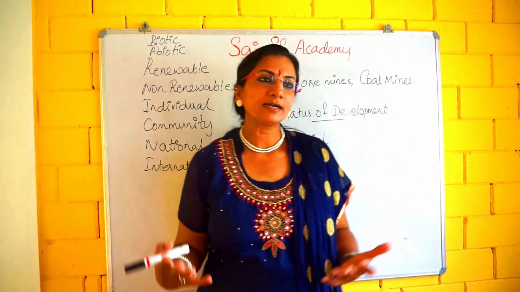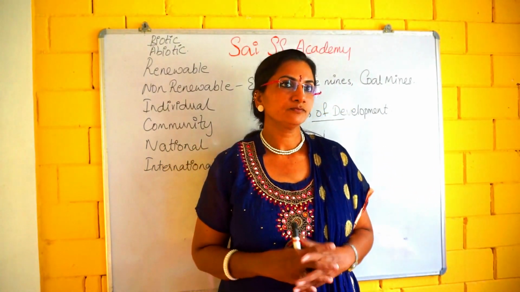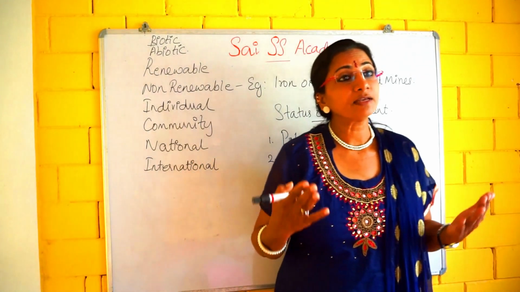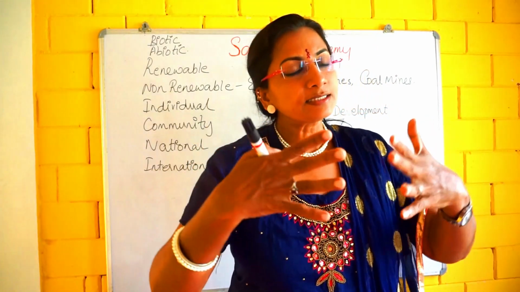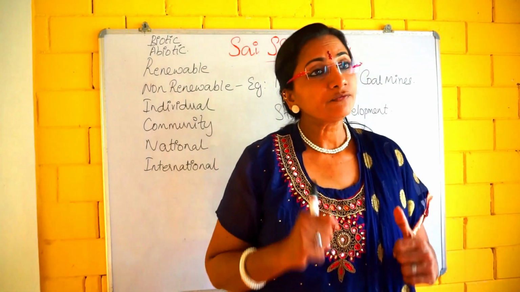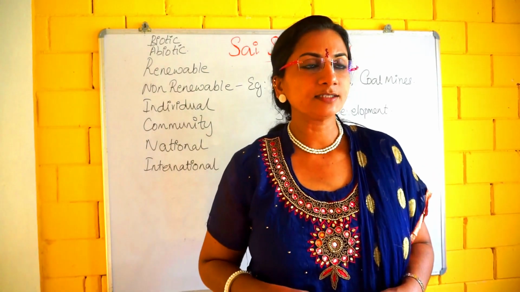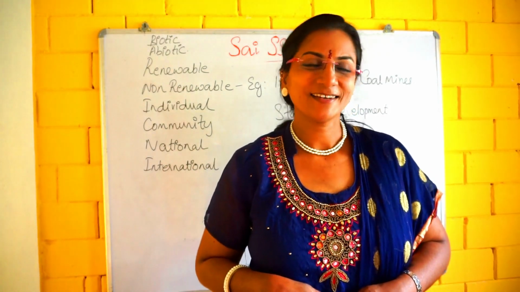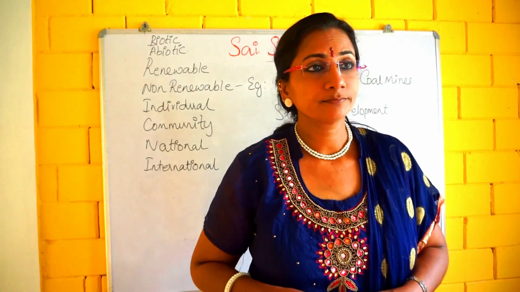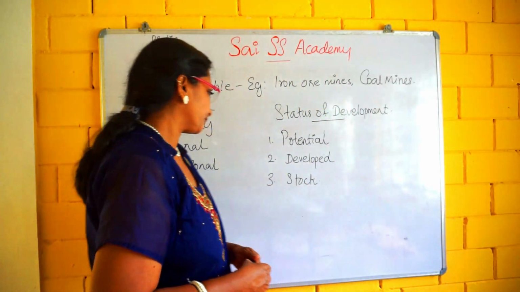I am going to give the example of water. Water is made up of hydrogen and oxygen, and both of them are rich sources of energy. But we do not have the technology to split hydrogen and oxygen from the water. In future, if we develop the technology to split them, we will have an abundance of hydrogen and oxygen. So right now, it comes under the category of stock.